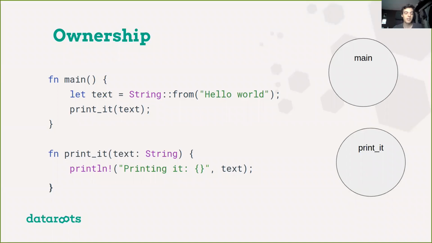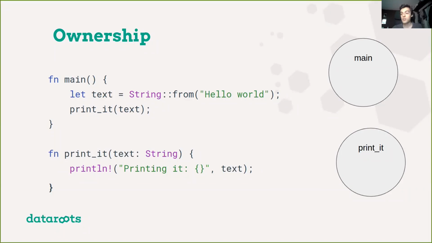And this is something very crucial, and more general: whenever a function ends in Rust, all the data that is owned by that function will be removed. So in this case, the printed function owns the data that's in text, so it will remove that data. Then the program will just end without any data leaks, because the text data has already been removed in the printed function.